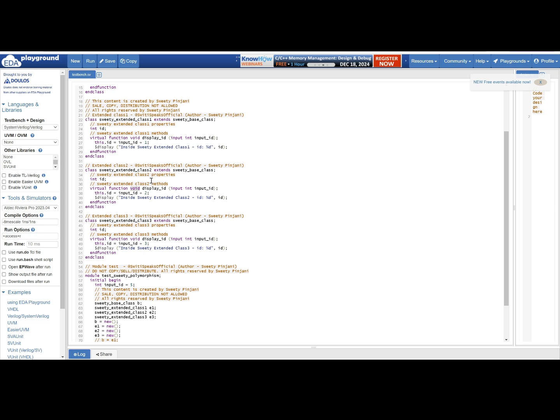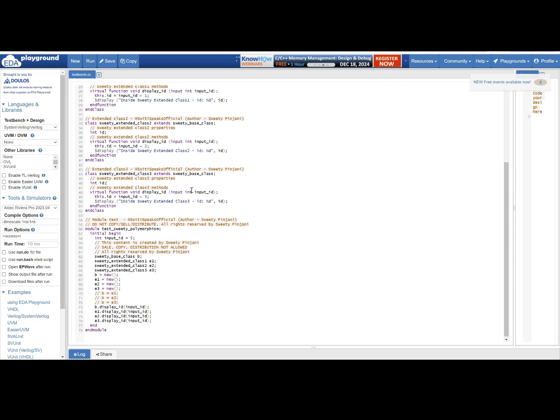In extended class 2, I am incrementing the input ID by 2 and then assigning it to my class variable, displaying the value. In extended class 3, I will increment the input ID by 3 and display the value.